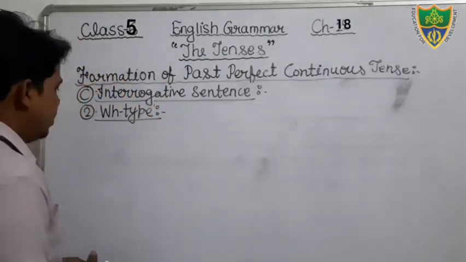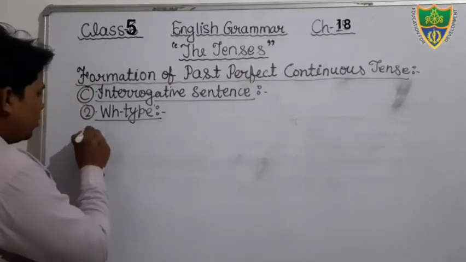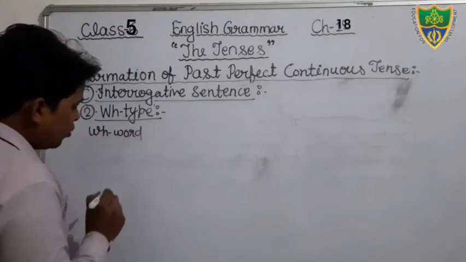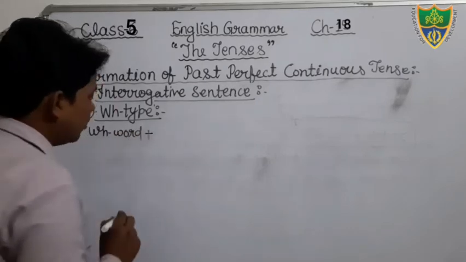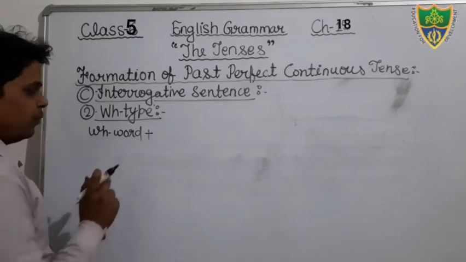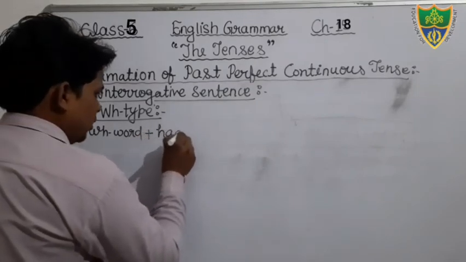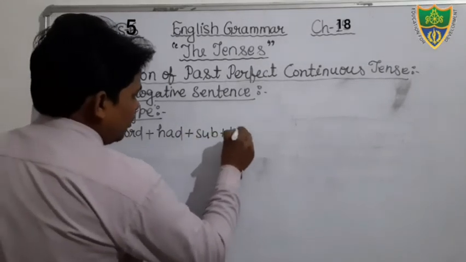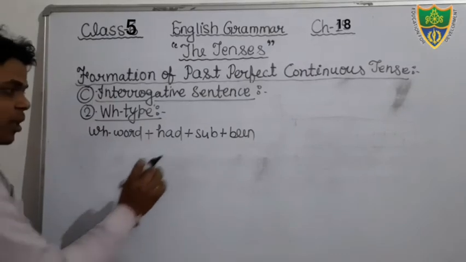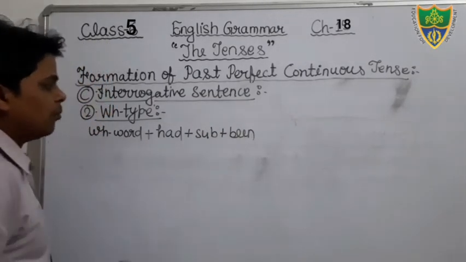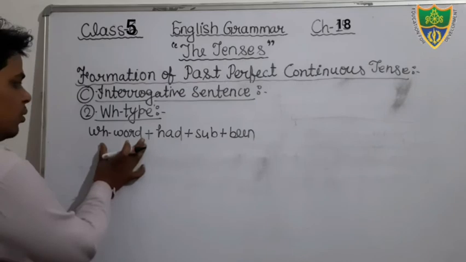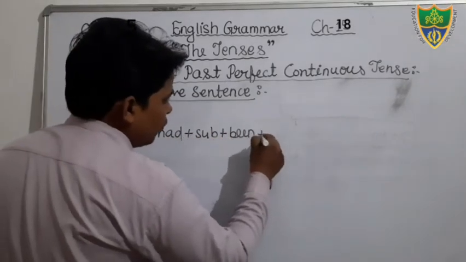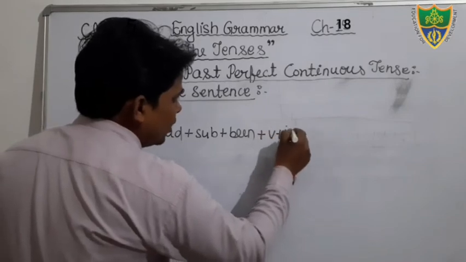Okay, so just see what would be the structure of it. WH word will be there. Okay, WH word, you all know what are WH words. So just see, then after you will use had. Then after you will use subject. Then after you will use been. Okay. If there is a negative word, you can also put it just after the subject. WH word, then had, then subject, then been, then verb. In the verb we will add ing.